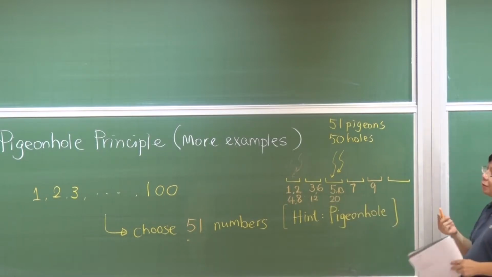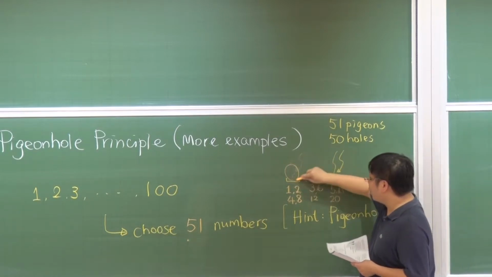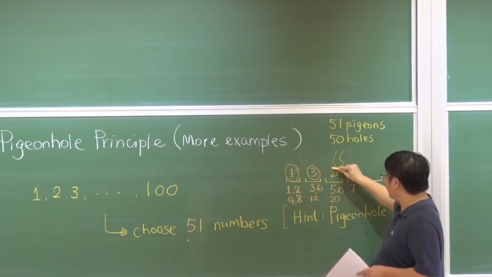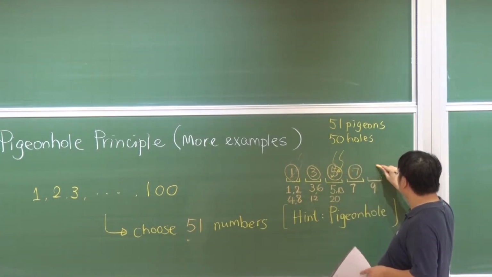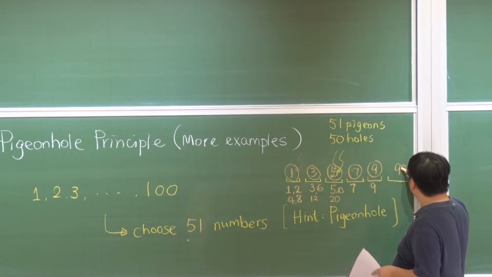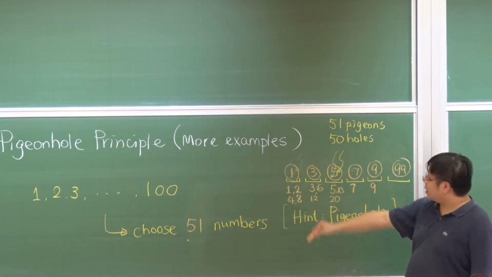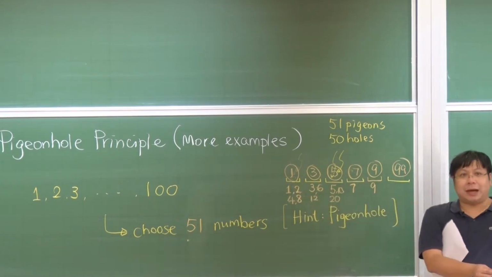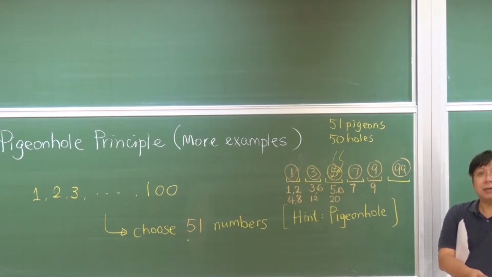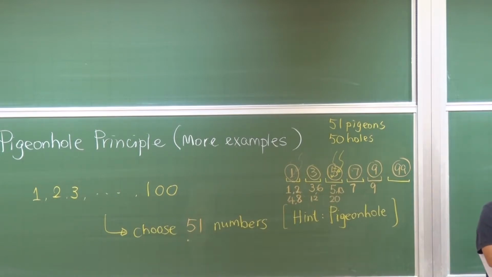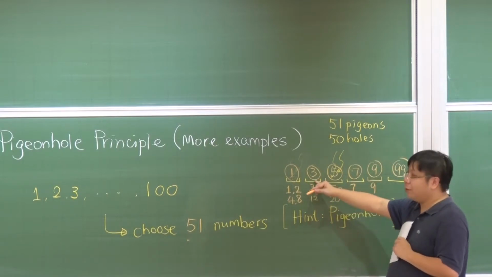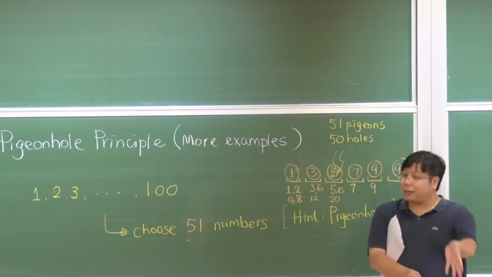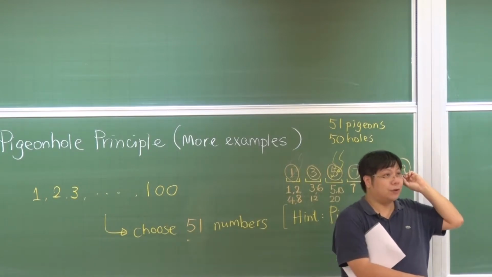This is a very interesting way. We can call this bucket of 1 the hole of 1. This is the hole of 3. This is the hole of 5. And this is the hole of 7. This is the hole of 9. And the last one is the hole of 99. Inside the hole of 1, we put all the numbers which are 1 times a power of 2. Is that okay? So 1, 2, 4, 8, 16, 32, 64. In the hole for 3, we put 3 times a power of 2. So it is 3, 6, 12, 24, what else?